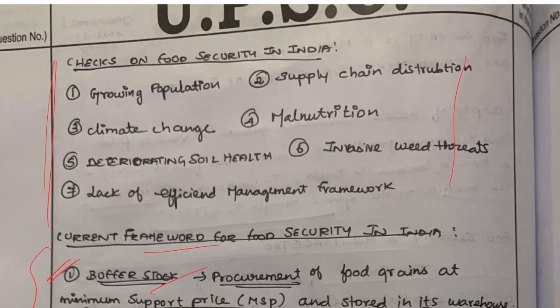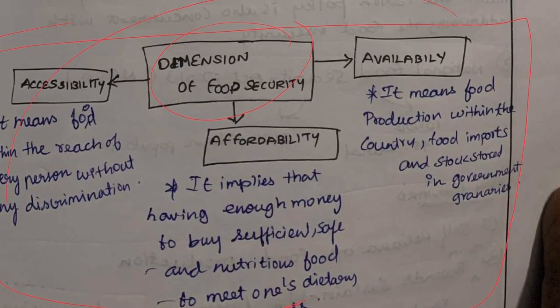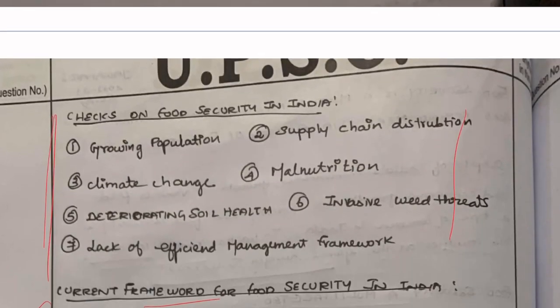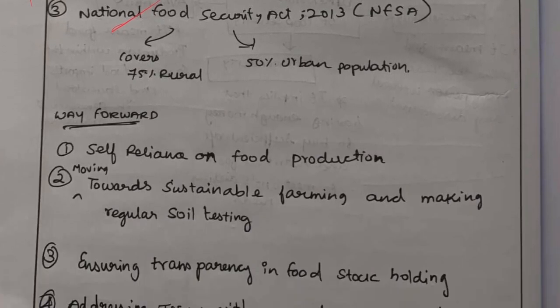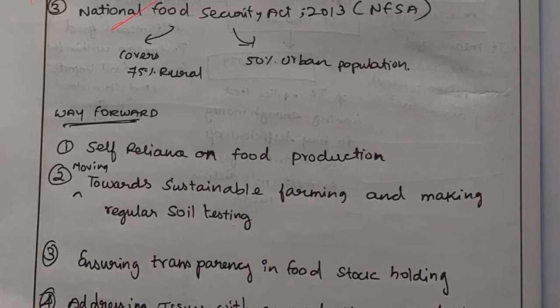You should have expanded the dimension part. This part has to be expanded properly. This part is not required. This is fine, right? In the way forward, you have mentioned what the government has to do. This is also fine. But in the way forward, it could have been in paragraph style so that it appears more conclusive. It is fine, but if we can conclude in paragraph style, it would look even better.